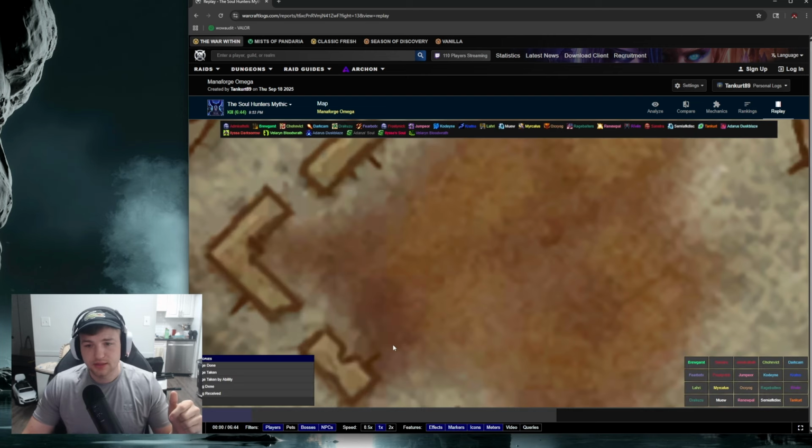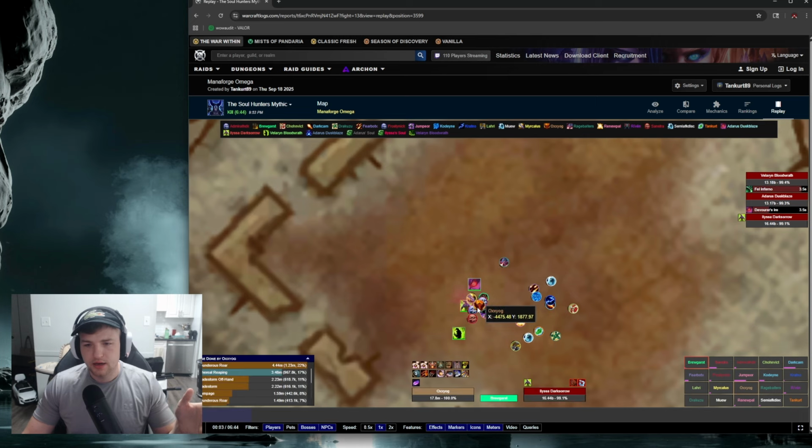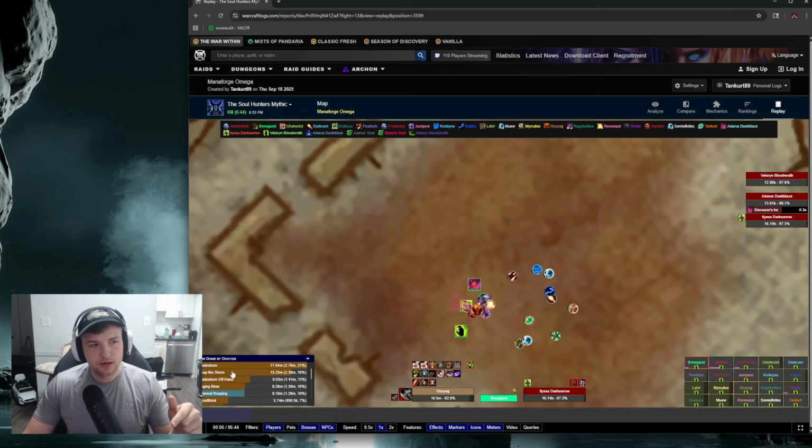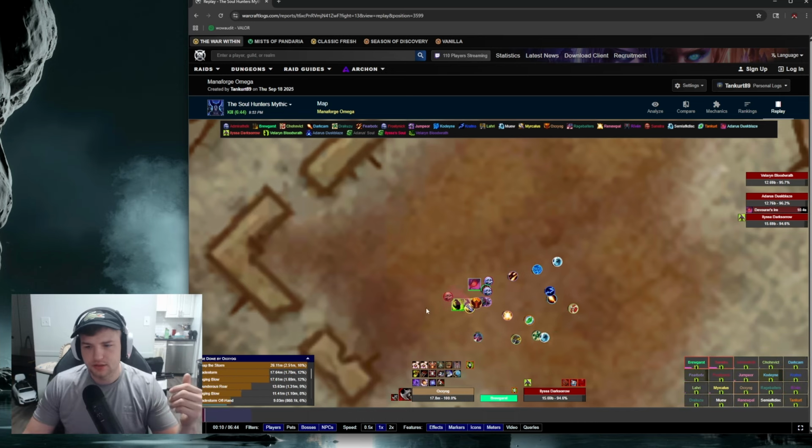You can do this for Mythic Plus as well, just using the replay function. So here you can see from the start, you can literally look at everything. I could click on myself and see the damage that I'm doing down here in the bottom left. It shows the meters and how things are stacking up. I can look at where I'm positioned, where the group's positioned.